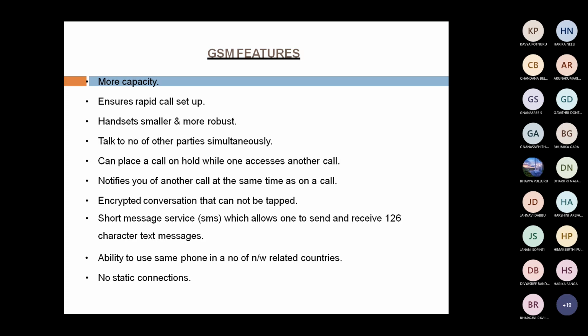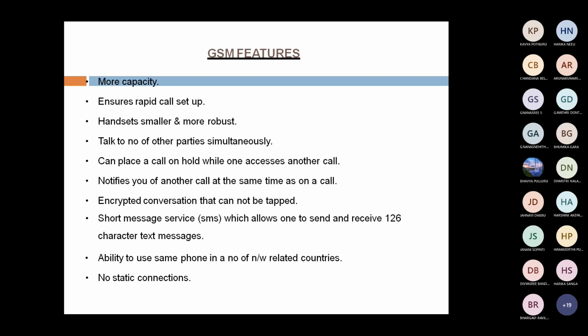That is a maximum of 126 characters text message. SMS abbreviation is short message service. Maximum number of characters is 126. After 126 characters, it continues as a second message. Suppose we receive a large SMS, we have to receive 1 by 2, 2 by 2 like this.